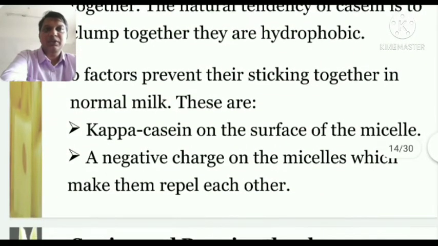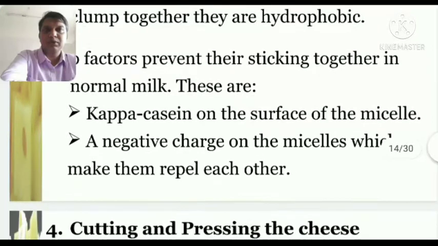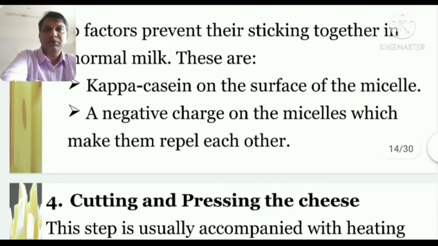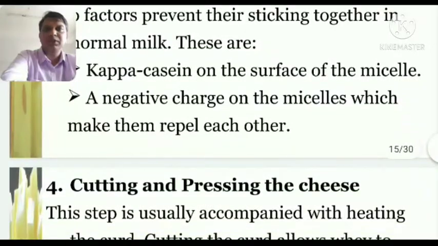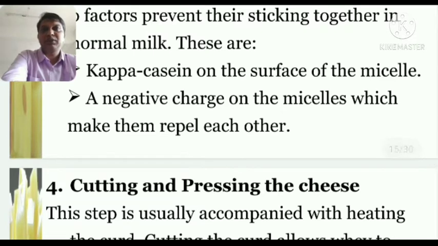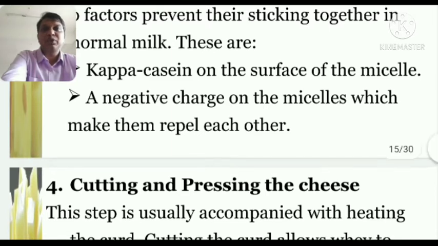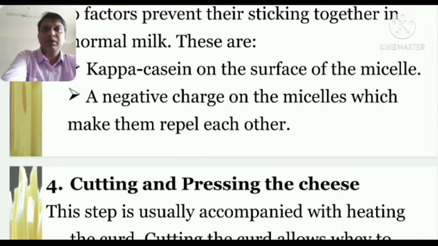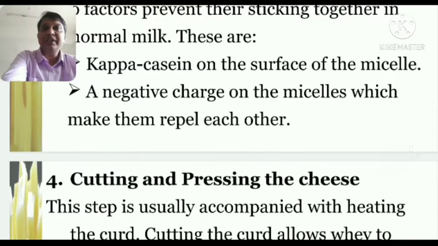Two factors prevent their sticking together in normal milk. These are kappa casein on the surface of the micelles, and a negative charge on the micelles which makes them repel each other. Why is it not done in normal milk? Because casein is present all the time in the milk, and other microbial growth also happens if milk is kept somewhere. So why don't they coagulate at that time? There are two reasons. One, they have kappa casein, a type of protein on the surface of the micelles. They have negative charges, so they repel each other.